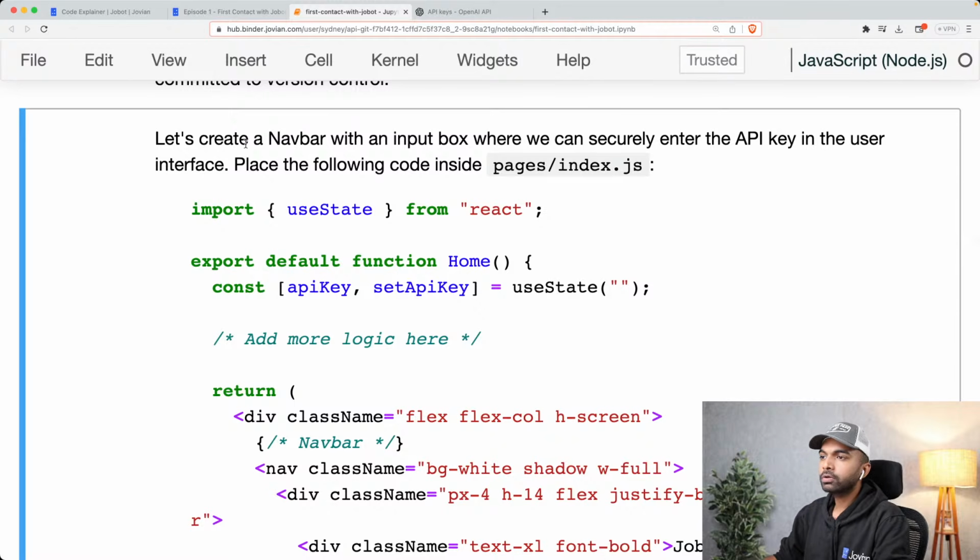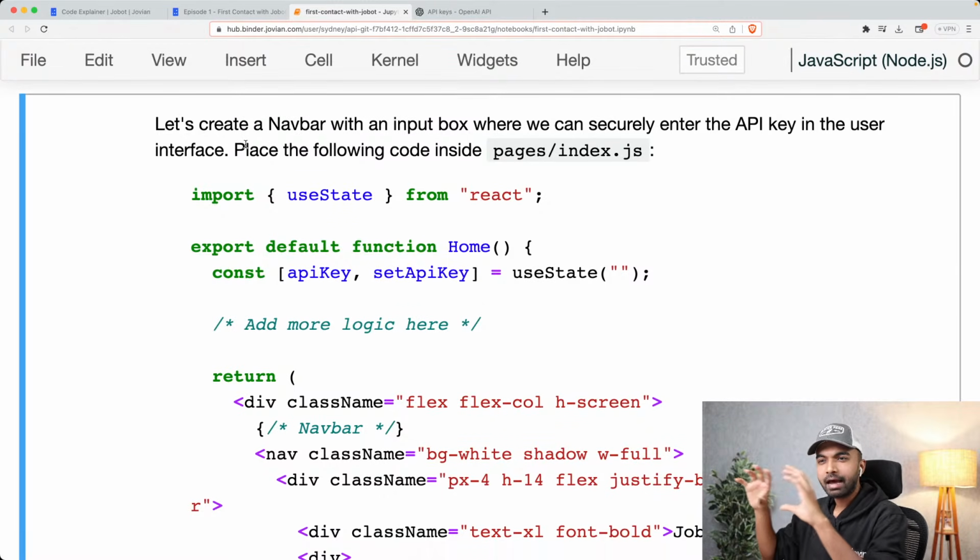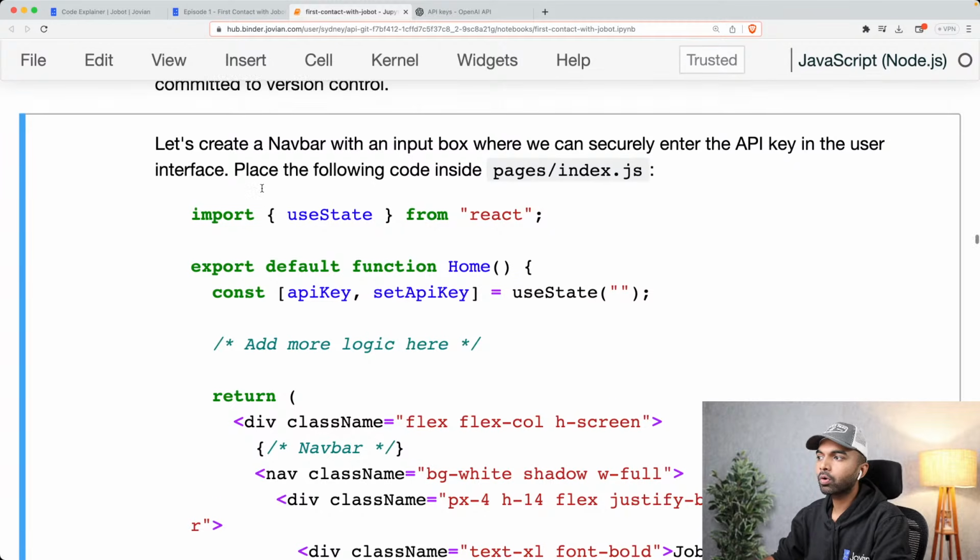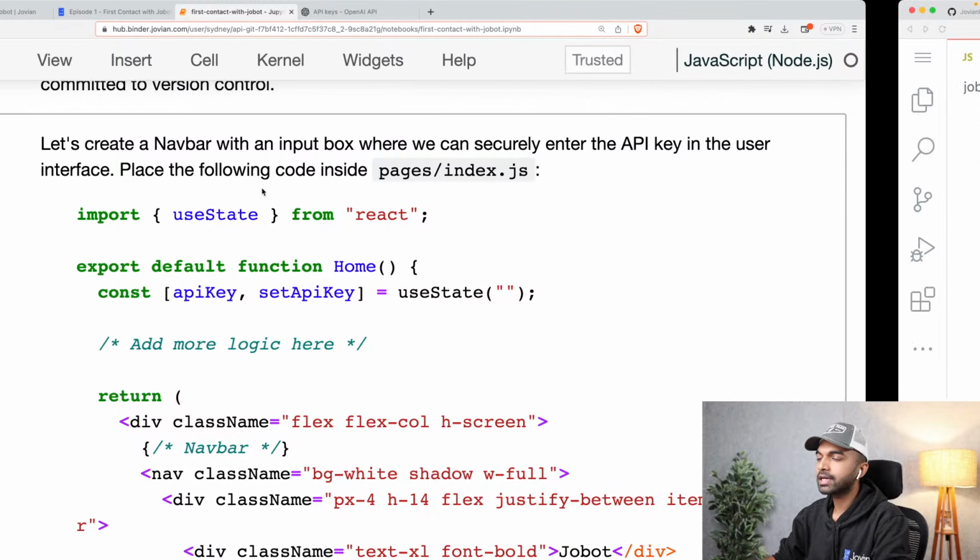Okay. So to begin, let's create a simple navigation bar at the top of the page with an input box where we can securely enter the API key, so that we are entering the API key only within the application and never actually in our code. And to do that, we're going to add some code into pages/index.js.